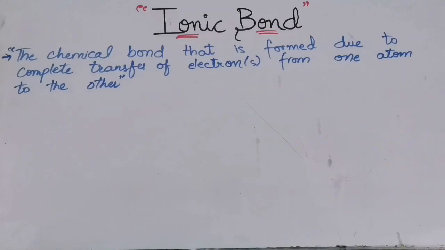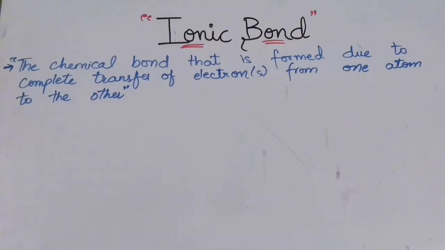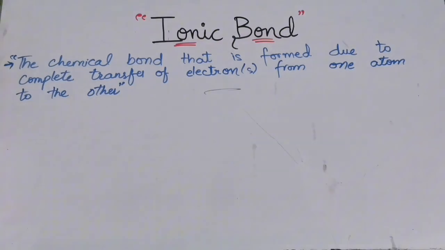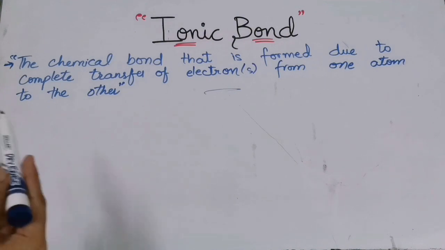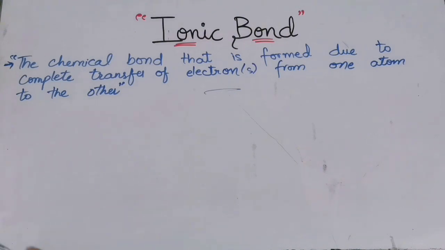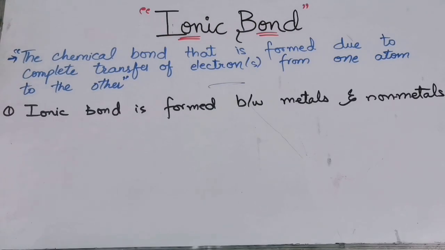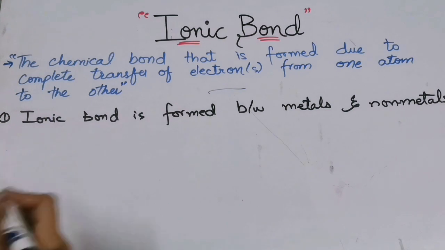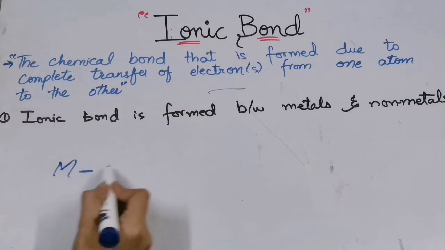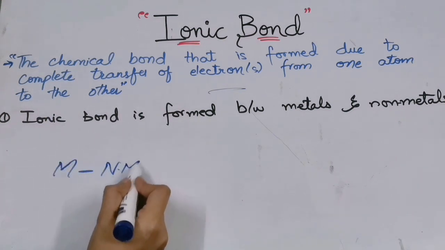The chemical bond that is formed due to the complete transfer of electron or electrons from one atom to the other. When I explain the example, you will understand this definition very well. But let me tell you a few points. Ionic bond is formed between metals and non-metals. Means that the bond will be formed between the metal and the non-metal.